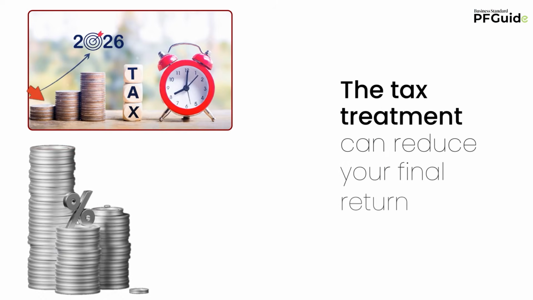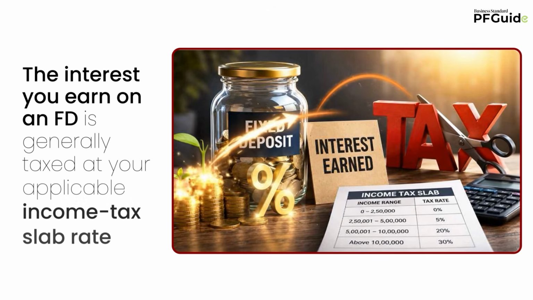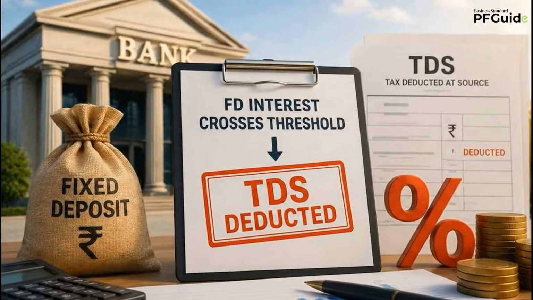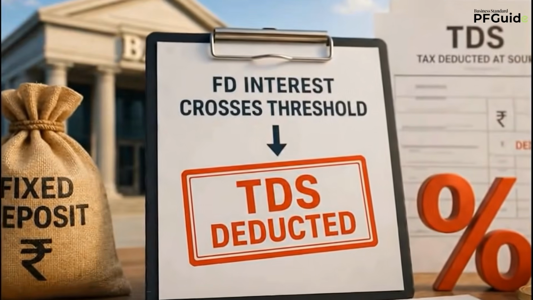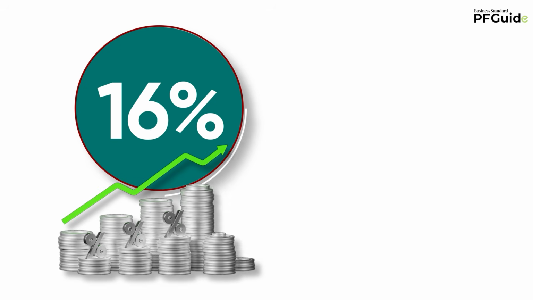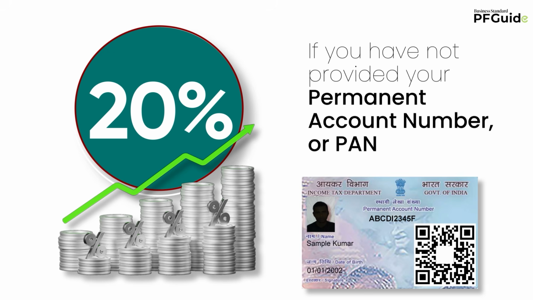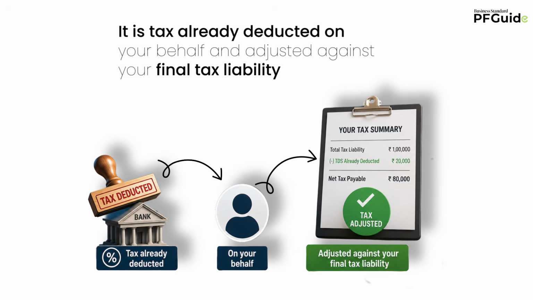Fixed deposits are simple to understand, but the tax treatment can reduce your final return. The interest you earn on an FD is generally taxed at your applicable income tax slab rate. Banks deduct tax deducted at source or TDS when the annual FD interest crosses the specified threshold. The standard TDS rate is 10%. It can rise to 20% if you have not provided your permanent account number or PAN. But TDS is not your final tax bill. It is tax already deducted on your behalf and adjusted against your final tax liability.